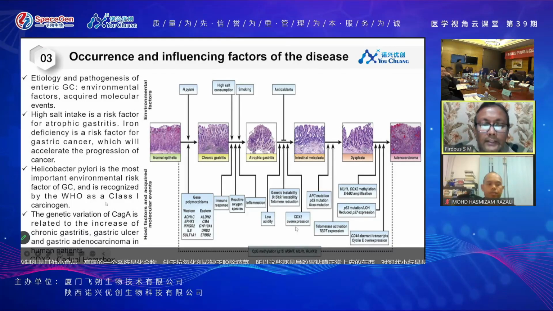So like that, there are several factors or molecular markers which are either expressed, or a change in the molecular or genetic factors can lead to chronic gastritis.